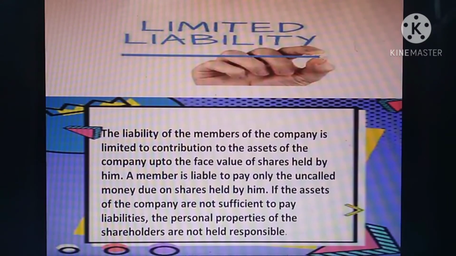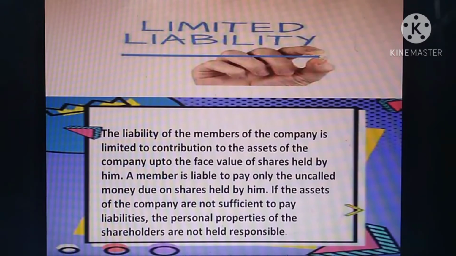So the company does not receive the 10 rupees at the same time. Immediately they do not receive all the money from the shareholder. Only part of the amount they collect from the public. For example, the per share value is 10 rupees. This value per share is divided into small units. For example, application 2 rupees, allotment 3 rupees, and first call, second call, third call. So the maximum calls of a company is 3 calls.